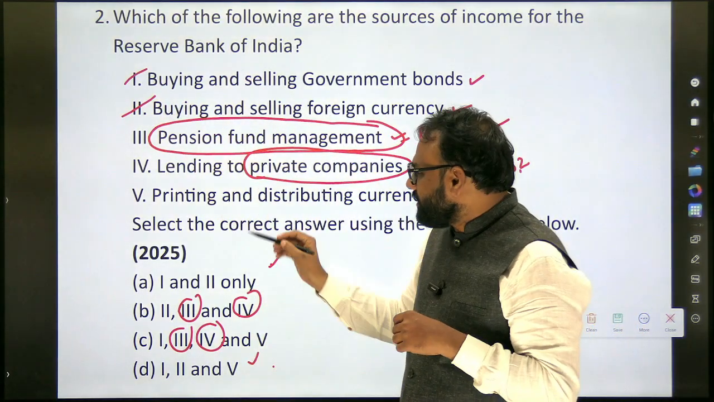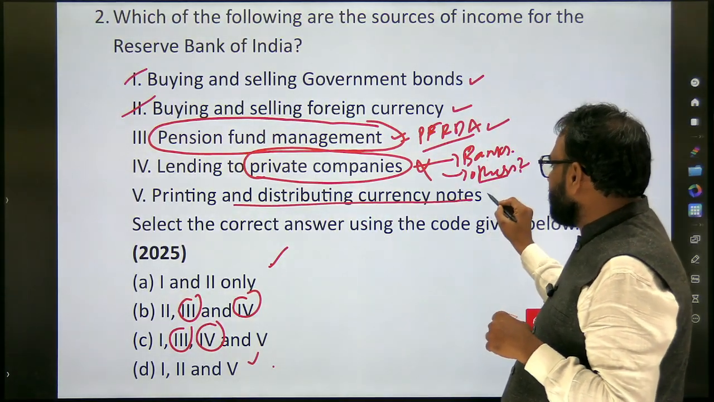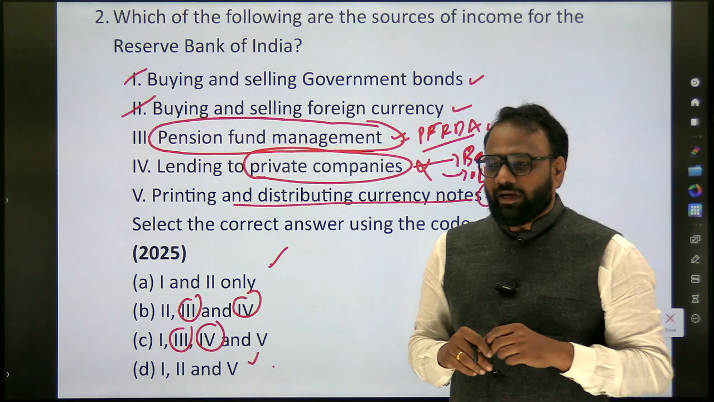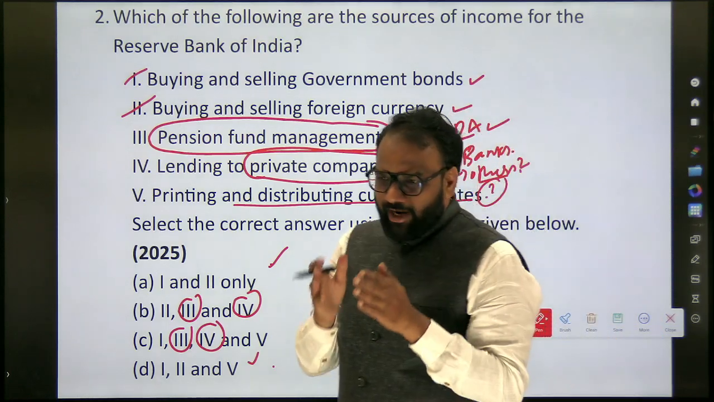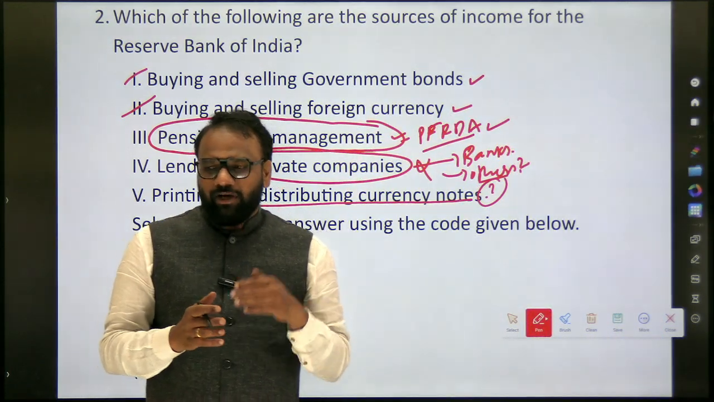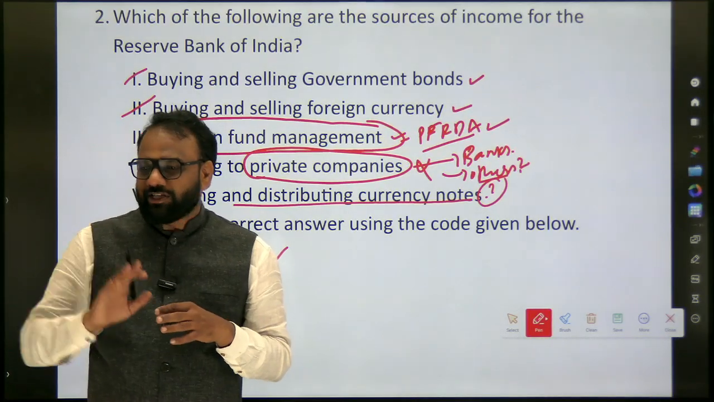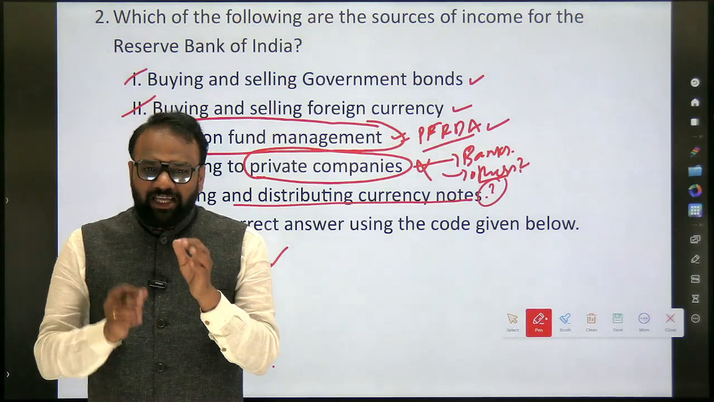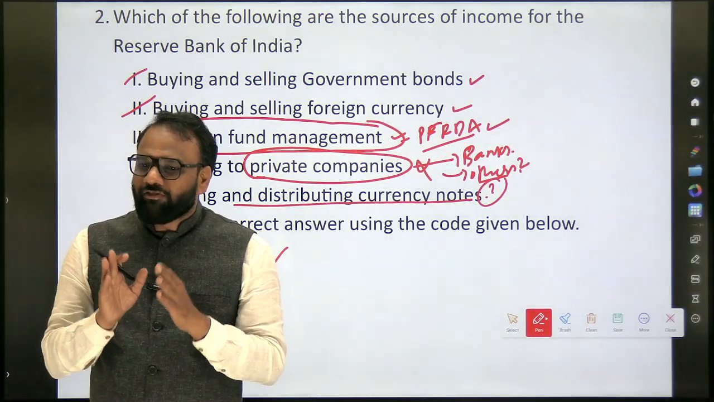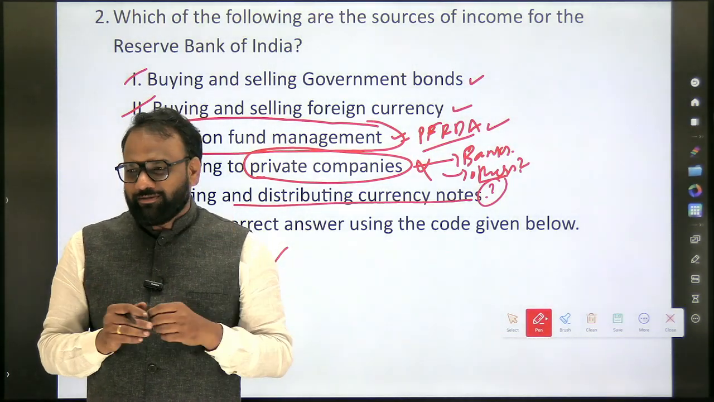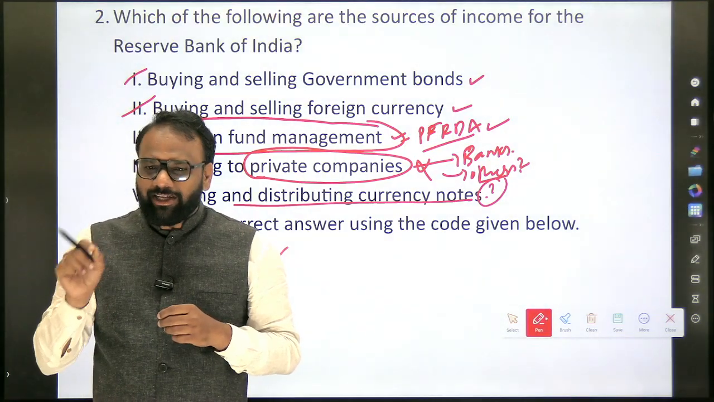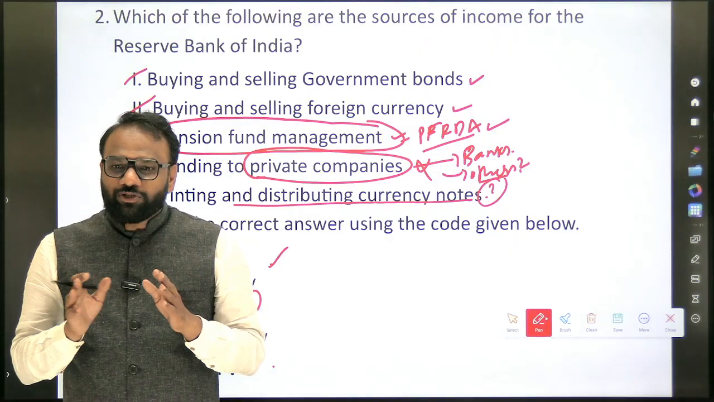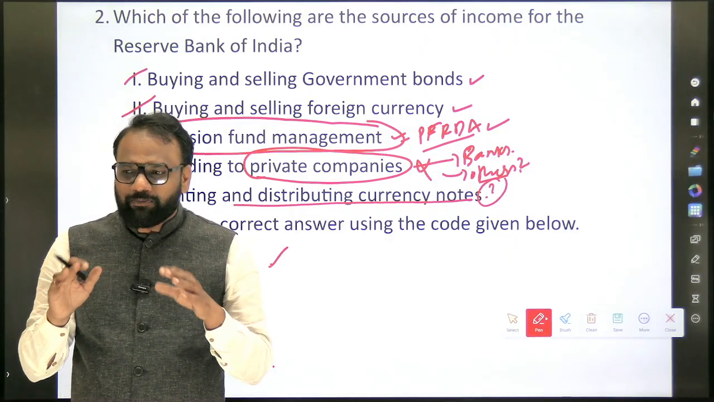Now our question is whether the fifth option, printing and distributing currency notes, is a source of income or not. For this, the notes will come into the picture. In the notes, I segregated the assets and liabilities for the commercial bank, and the sources of income and expenditure. If we look there, the important component of expenditure is printing of notes and remittance of notes. Remittance means once you print, you have to distribute the notes to the banks. That's called remittance of notes. So both of them come under RBI's expenditure.